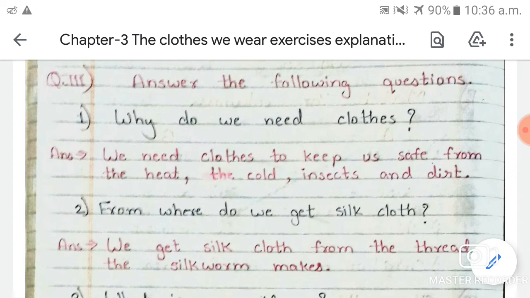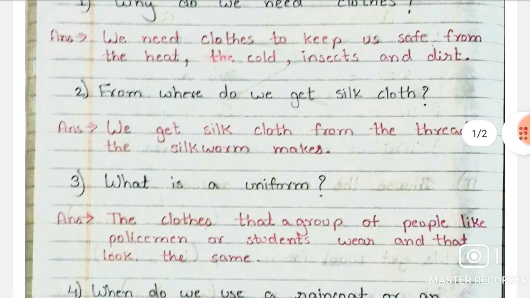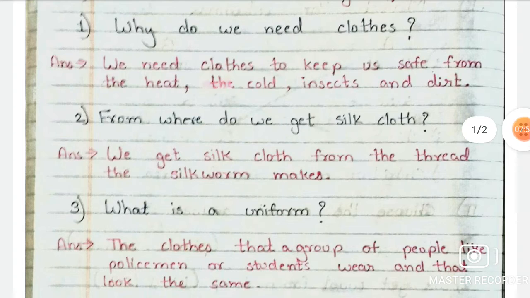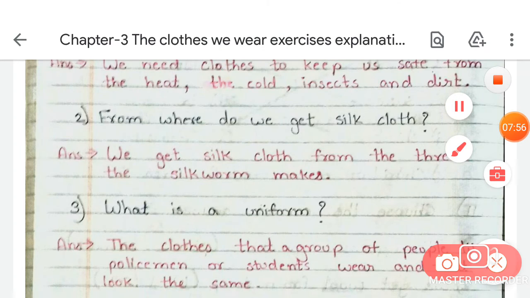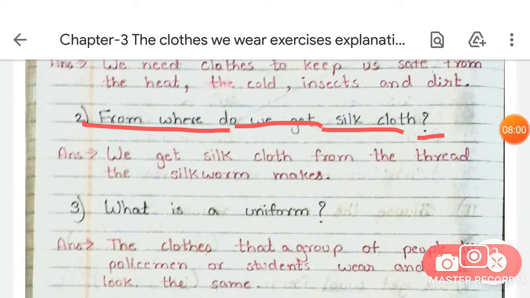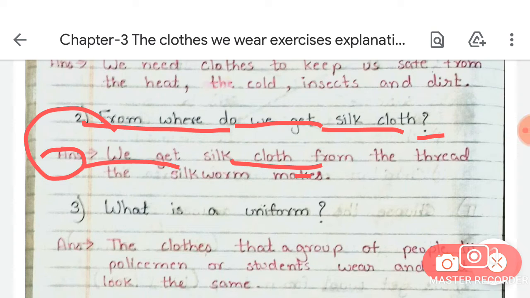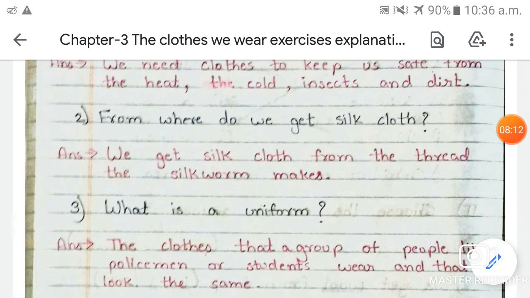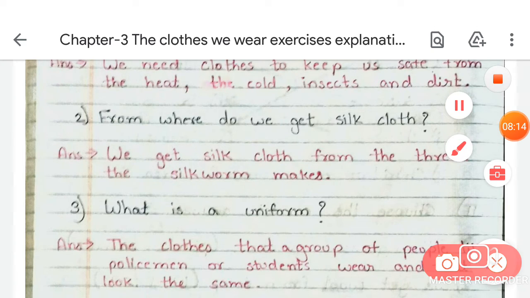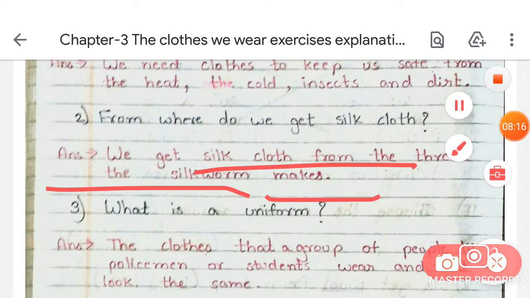Is that clear? Now move on to the second question, and the second one is, from where do we get silk cloth? So the answer of this question is, we get silk cloth from the thread the silkworm makes.